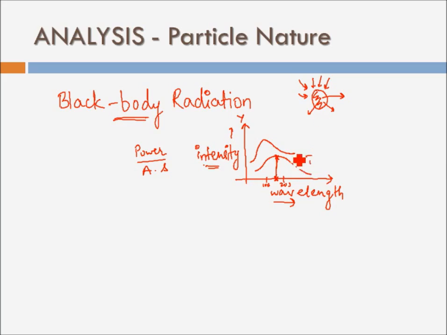So when I increase the temperature of the black body from T1 to T2, it is seen that the wavelength with maximum intensity decreases. Initially it was the wavelength of 150 nanometer which had maximum intensity, but when I increase the temperature, it becomes the wavelength of say 50 nanometers which has maximum intensity. So this observation cannot yet be explained by the wave nature. It can only be explained if the electromagnetic radiations from a black body behave as particles.